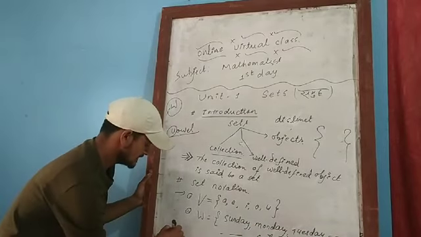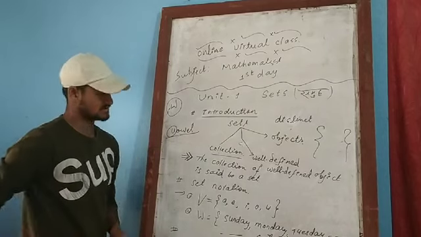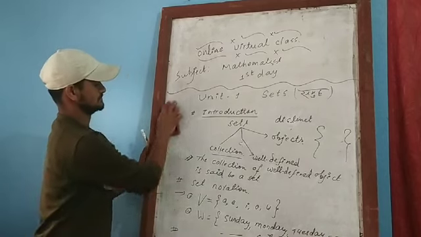Now finally, okay, you cannot see here, I'll write upward.